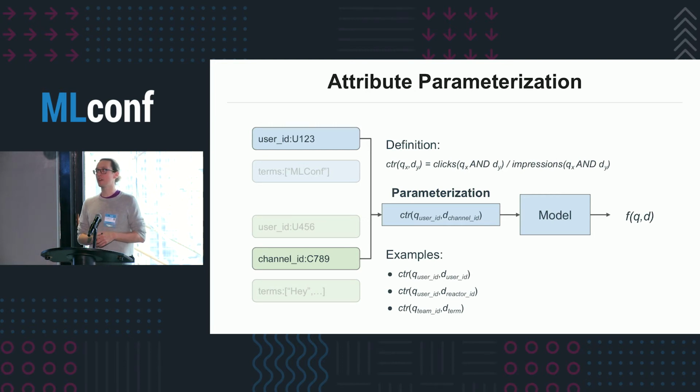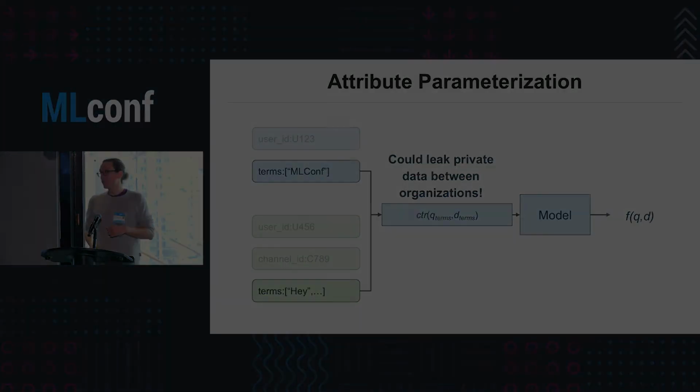Again, same thing here. We're factoring out the private information. We only feed the CTR into the model, so the model doesn't know anything about the initial user or the initial channel. And we can actually do this over a bunch of different attributes, right? We could look at the query user and the author of the message, or we could look at the query user and the people who reacted to the message, or at the team level, we could look at what terms get clicked a lot.